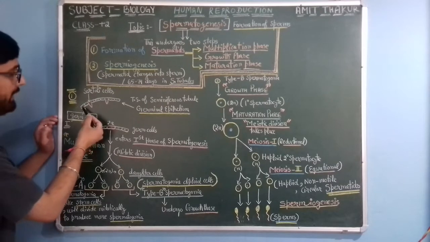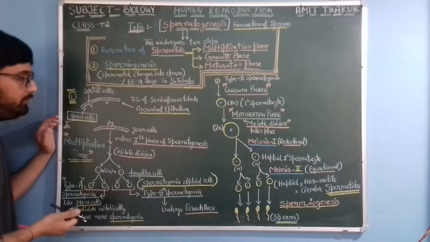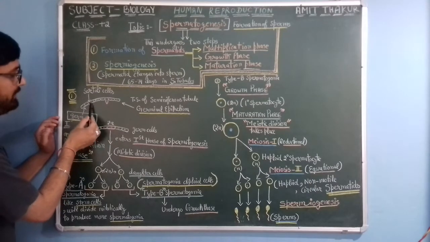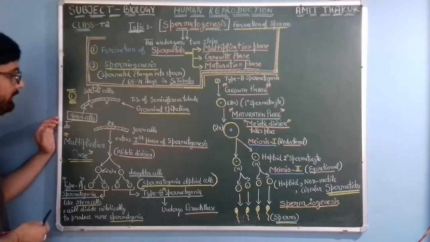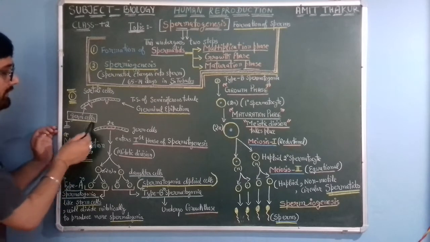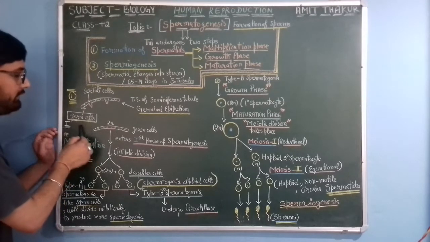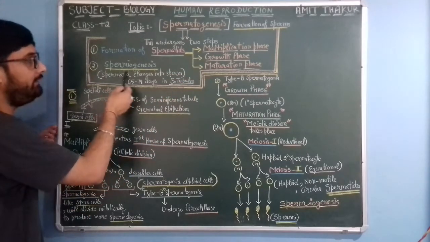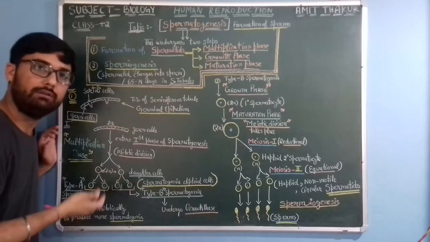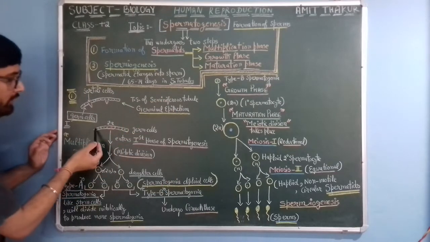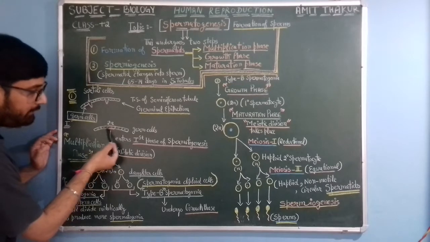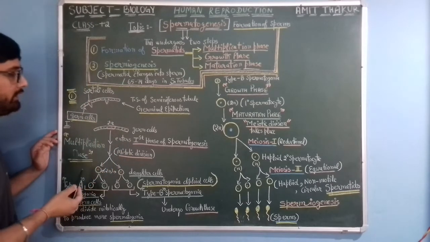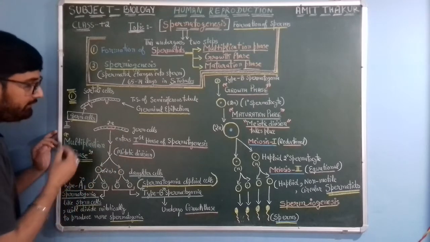So this is the germinal epithelium of the seminiferous tubule. These are the two types of cells: germ cells and these pyramid shaped Sertoli or nurse cells. We would only talk about these germ cells because these germ cells would undergo these three different phases and then spermiogenesis in order to form sperms. So all of these are germ cells. We are not taking Sertoli cells right now.